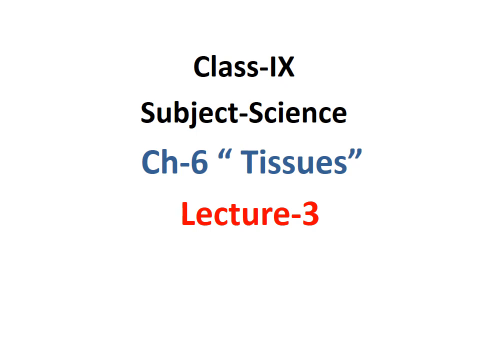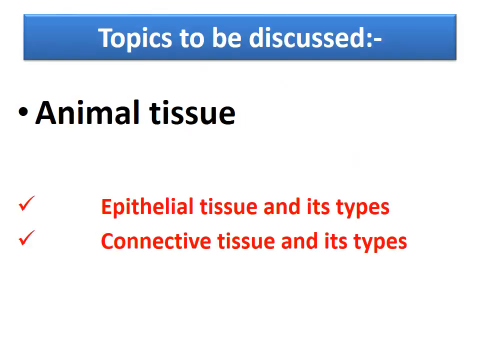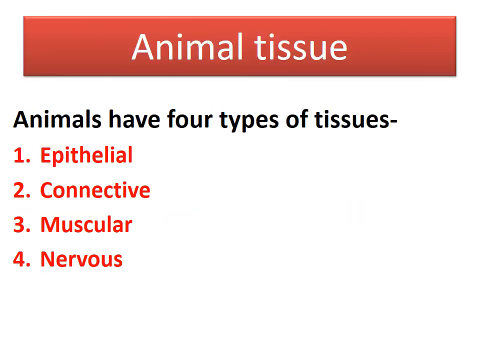Good morning, students. This is class 9th, subject science, chapter number 6, that is tissues. It's your lecture number 3. Topics to be discussed in today's lecture are animal tissue. Under this animal tissue, I would be discussing epithelial tissue and its types, connective tissue and its types. So, let's start with animal tissue.